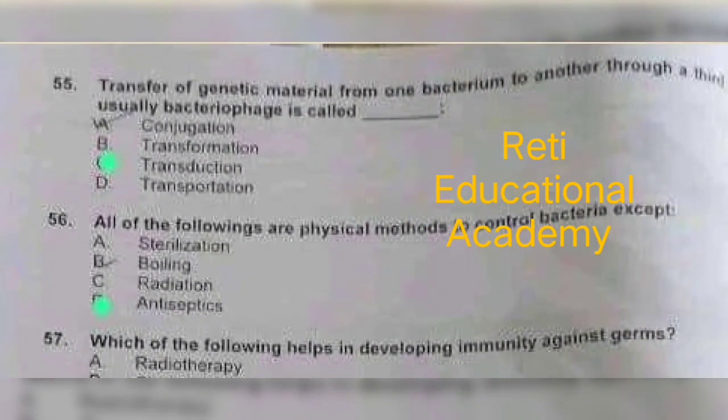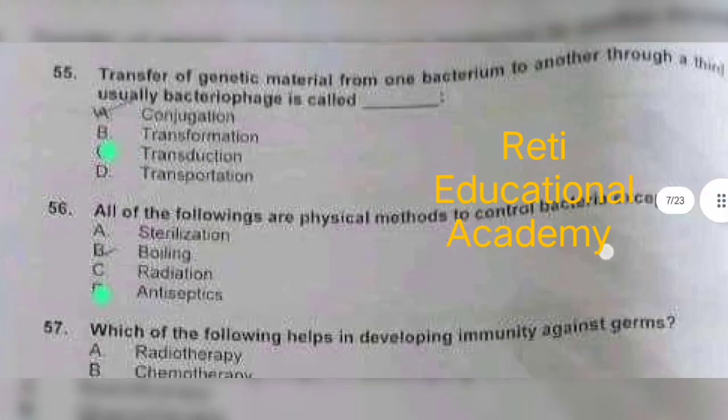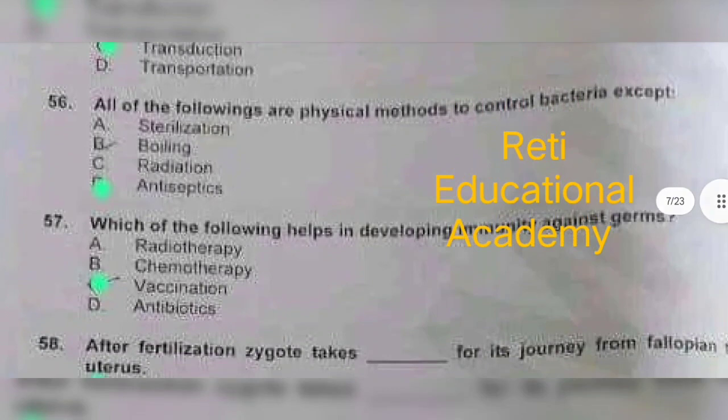Transfer of genetic material from one bacterium to another through a third, usually bacteriophage, is called transduction. Question number 56. All of the following are physical methods to control bacteria except bacteriostatic. Question number 57. Which of the following helps in developing immunity against germs? And the correct answer is vaccination.